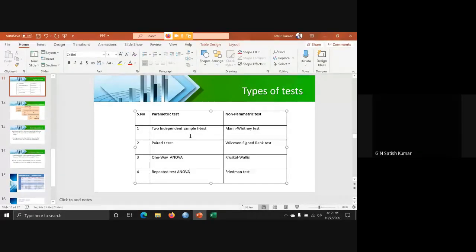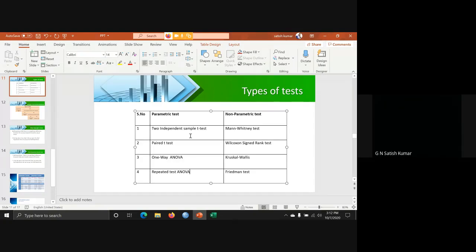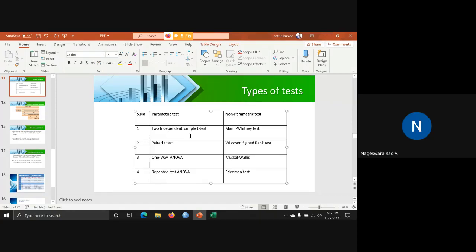Repeated ANOVA we use when you have data taken repeatedly at different time instances. Like in medicine, they take measurements before the drug is induced, to see the level of disease, and after the drug is induced, after 1 month, 2 months, 3 months. The same patient is measured 3 times, 4 times: before the drug, after the drug, 1 month, 2 months, 3 months. My case is also the same, sir.